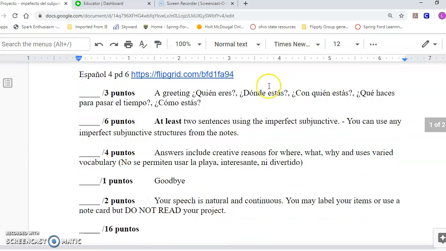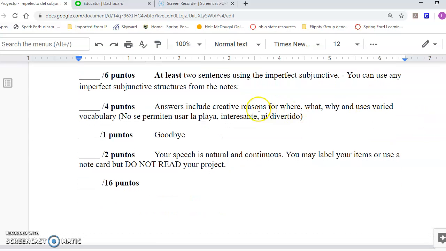Here's where you'll get your points. To include all of these things, you'll get 3 points for a greeting and everything else we already mentioned. Have at least 2 sentences using the imperfect subjunctive. It should be pretty easy for you to get at least 2 sentences. I did 3 in my example. Make sure that you use the imperfect subjunctive structures that are in your notes. Make sure that your answers include creative reasons for where, what, why, and uses varied vocab.